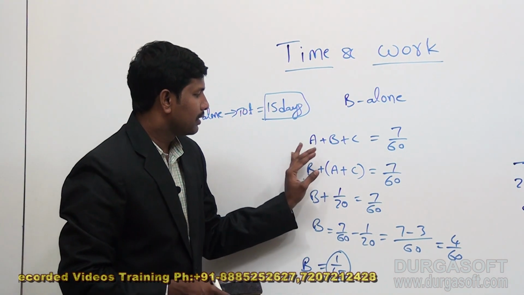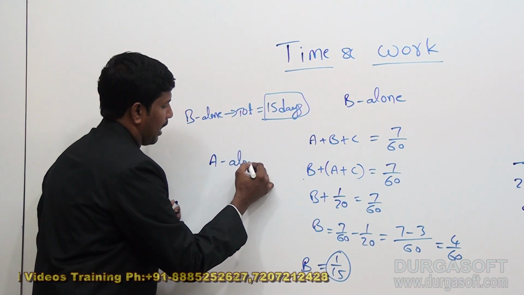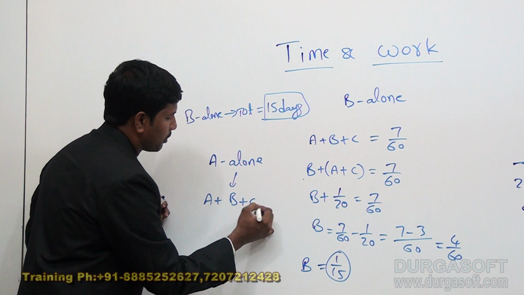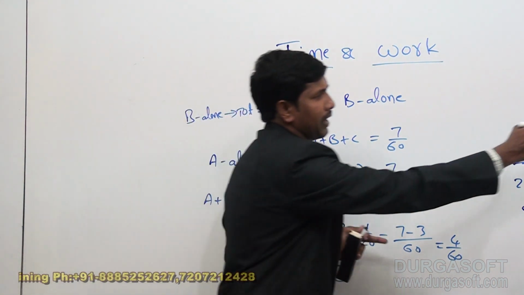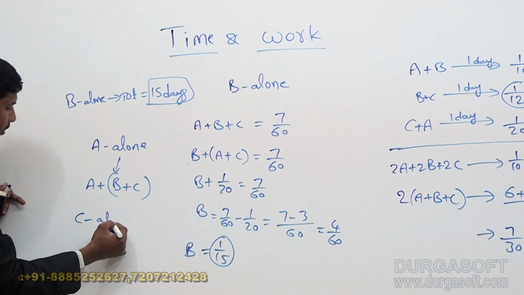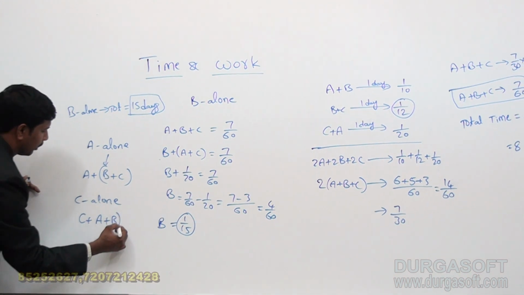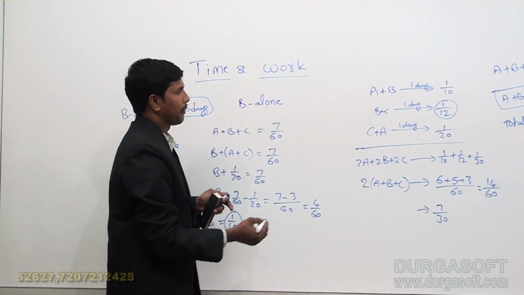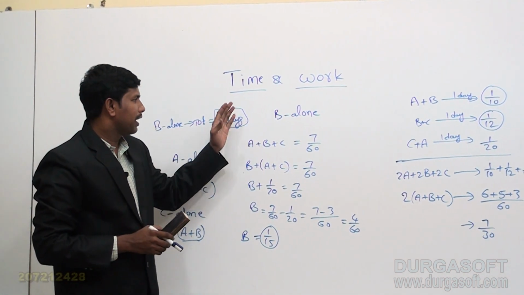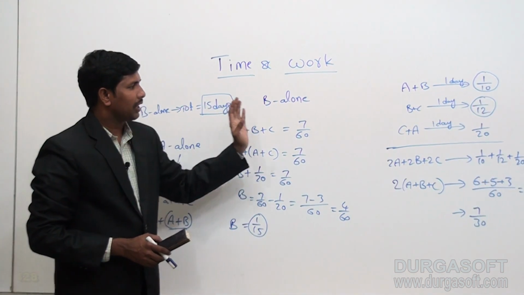Here B plus A plus C substituted. Suppose if I ask A alone, here what I can do is A plus, we need to substitute B plus C 1 day work, which is given as 1 by 12. If I want C alone, for C alone, C plus A plus B. So 1 day work of A plus B is given as 1 by 10. So like that, whenever we require B alone, A alone or C alone time, we can substitute the remaining part in this equation.